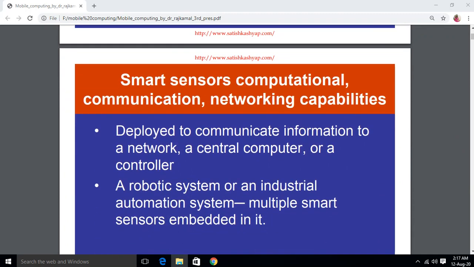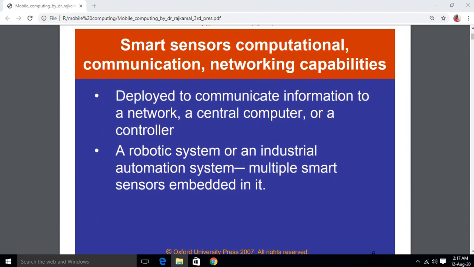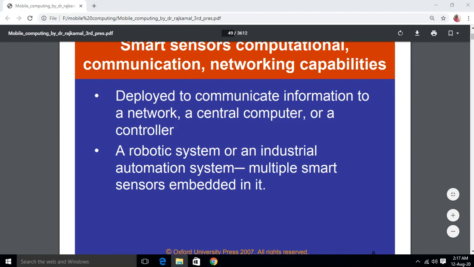Smart sensors have computational, communication and networking capability. These are the capabilities of the smart sensors, deployed to communicate information to a network, a central computer or a controller. In a robotic system or an industrial automation system, multiple smart sensors are embedded. So what is basically a robotic system? A robotic system senses the physical environment and responds corresponding to that. There are multiple smart sensors embedded in that device, and corresponding to that it reacts.